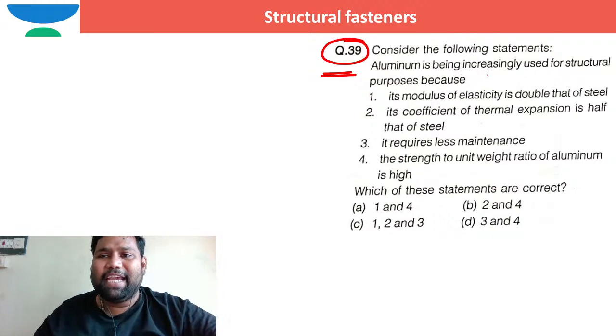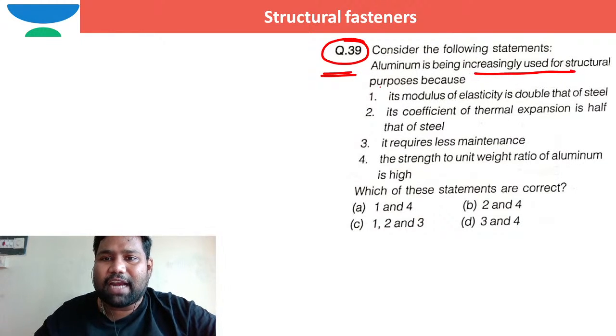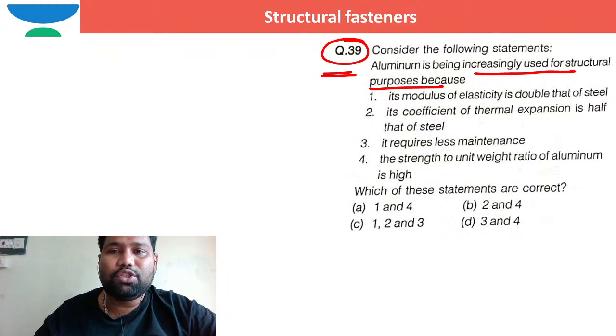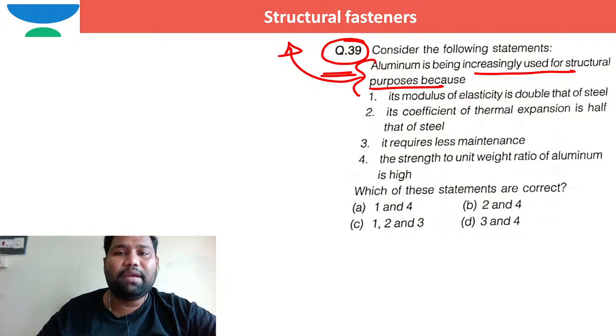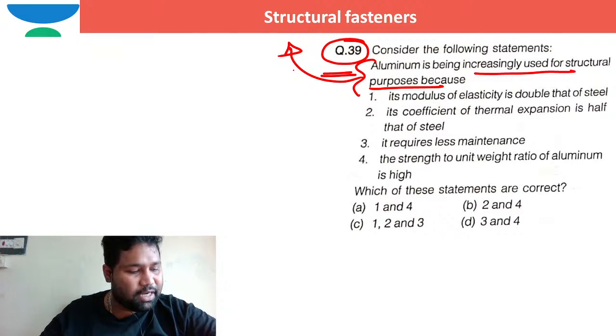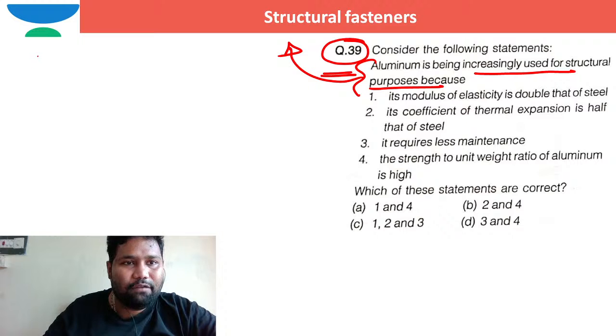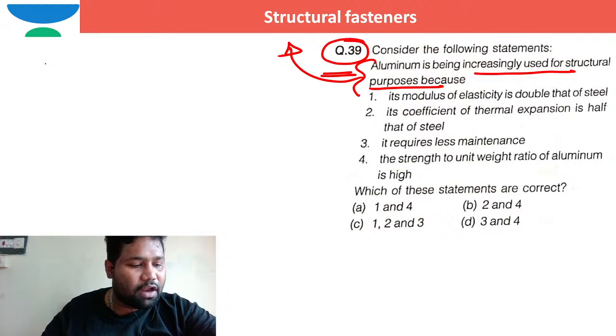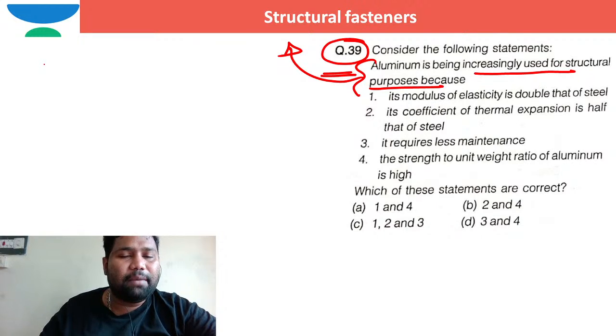Aluminium is being increasingly used for structural purposes. They are saying aluminium is a material which is used as a structural element. In which case is aluminium used as a structural element? I just want to convey one thing: the properties of aluminium. Based on the properties of aluminium, you can pick the correct option.